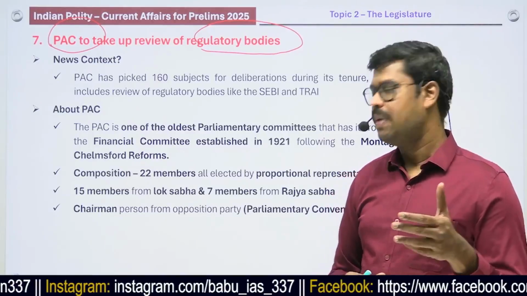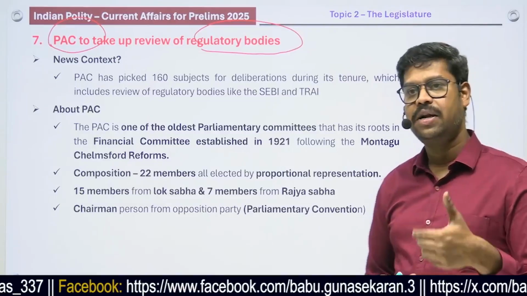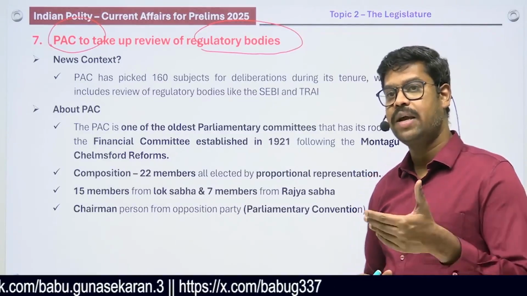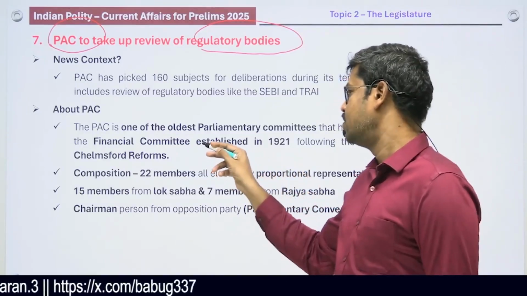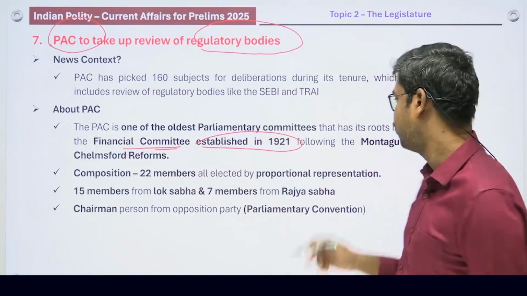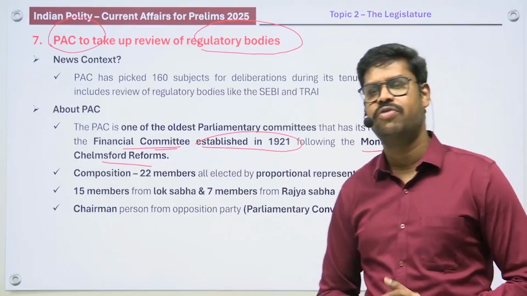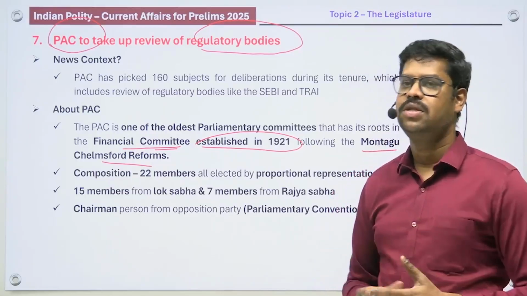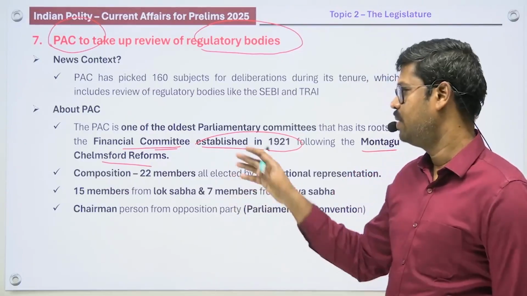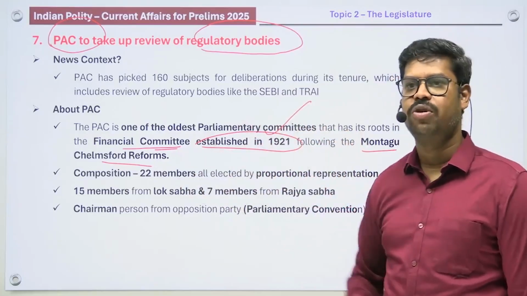So first, one significance of the Public Accounts Committee is that it is one of the oldest parliamentary committees in our history. The Public Accounts Committee had its genesis way back in the year 1921. So try to remember this. As a part of the financial committees, it was established way back in 1921 based on the recommendation of the Montagu-Chelmsford reforms of 1919. So based on this, the financial committee, and one of the first financial committees, is the Public Accounts Committee. So therefore, the genesis is 1921, and the report is the Montagu-Chelmsford reforms.